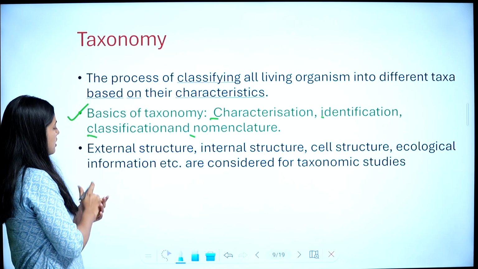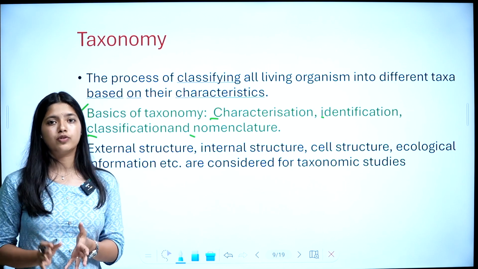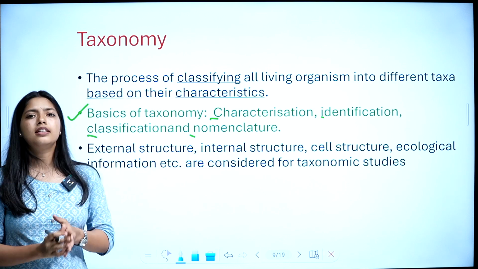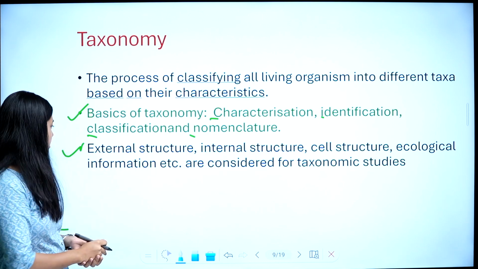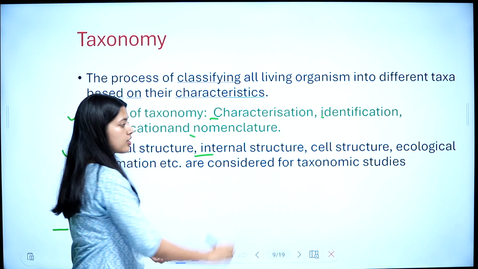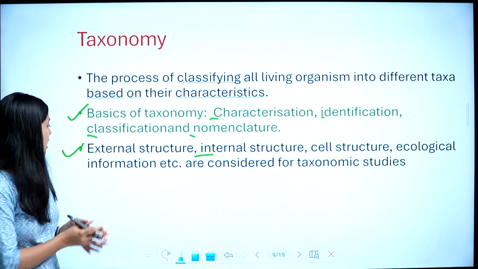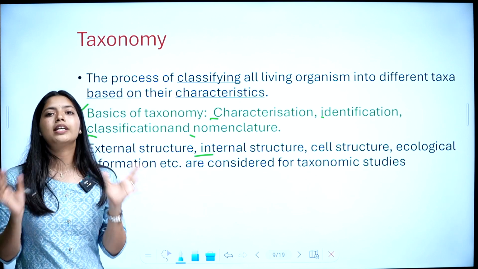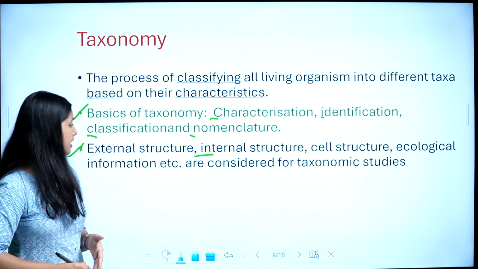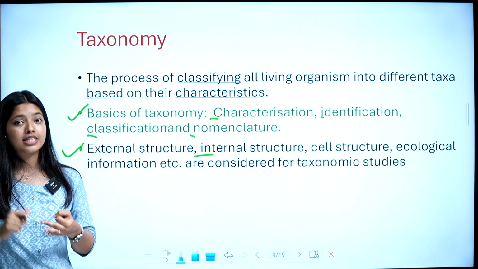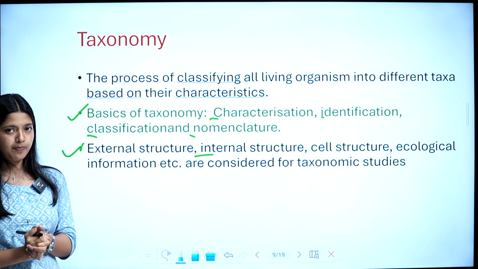While doing taxonomy, you will have to consider some features. We will have to consider the external structure of the organism. We will have to understand the internal structure. We will have to know the cell structure. We will have to know the ecological information. All this should be considered. While you are classifying an organism, you should understand its external structure, internal structure, cell structure and ecological information. Is that clear?